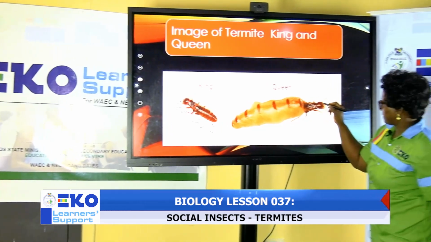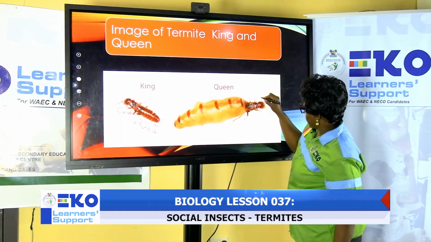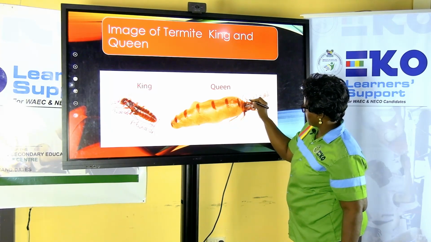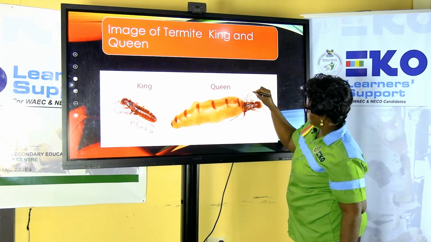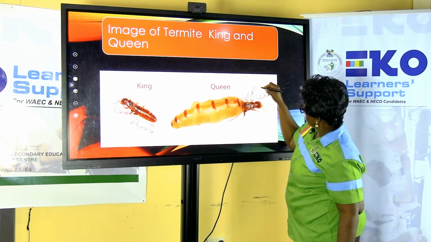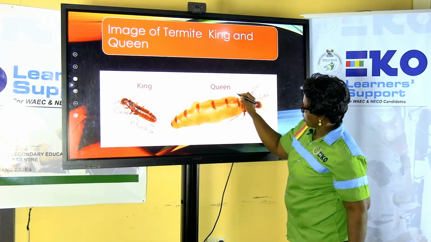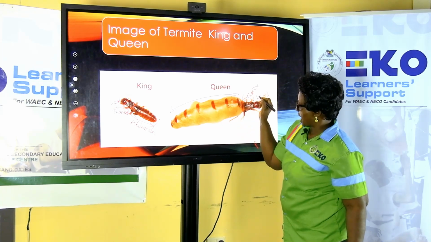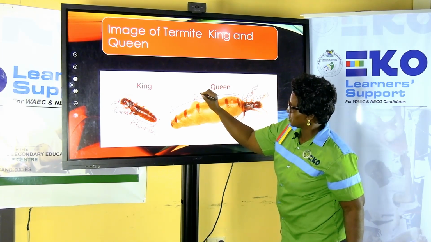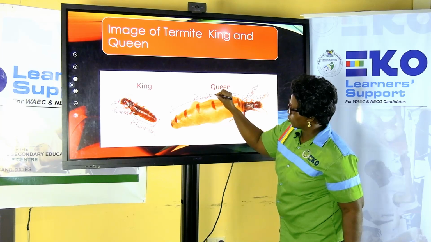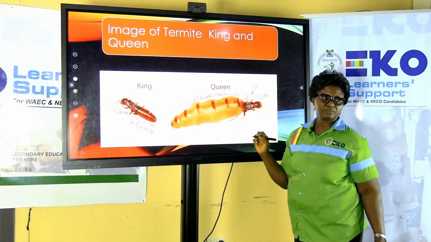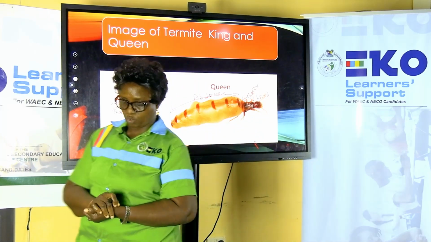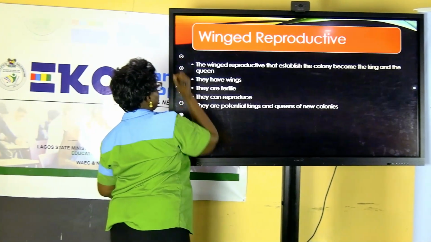Here is a queen. This is the head. And here, from this point, is what? The thorax. And from this point to the end, we have the whole lot of this as what? Abdomen. So this is what we have when comparing the queen and the king.